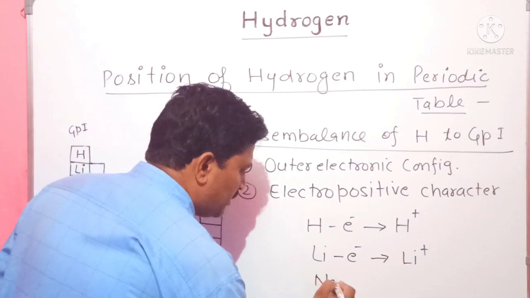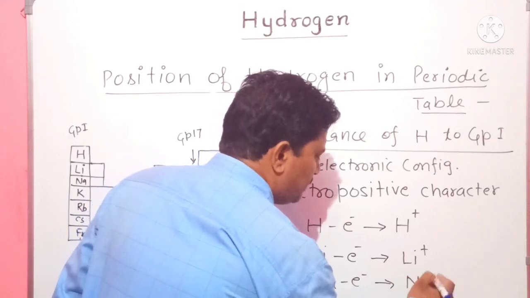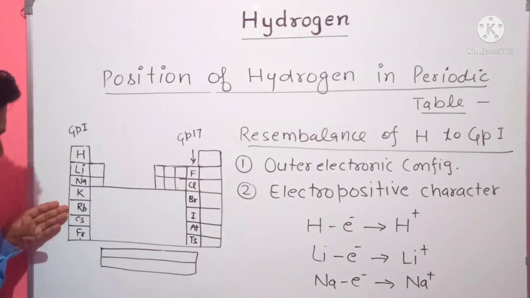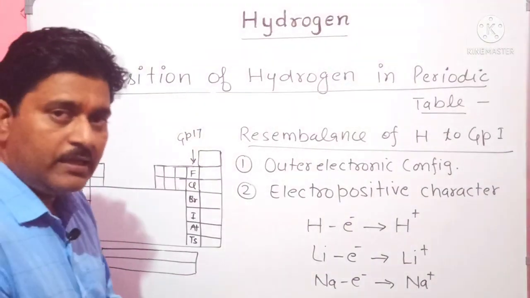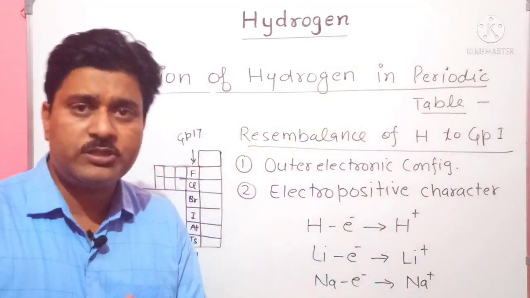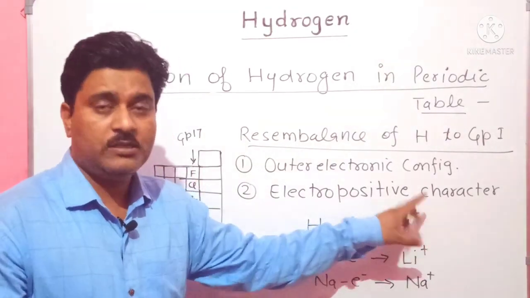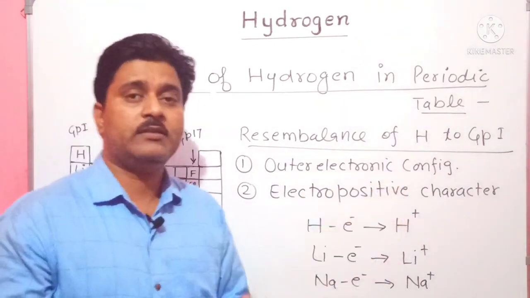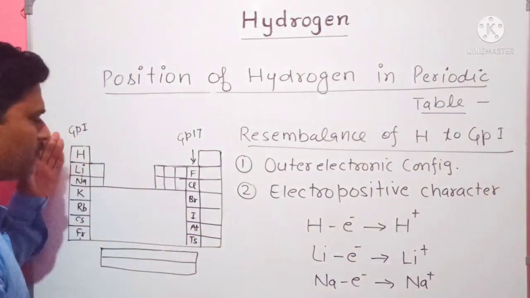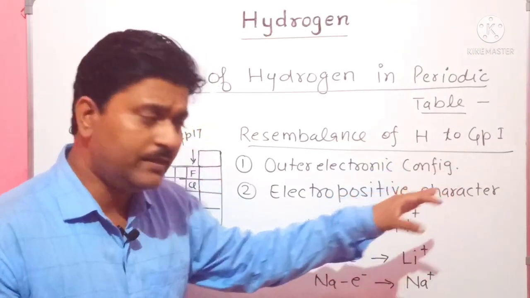Similarly, sodium can also lose 1 electron and form the sodium positive ion. Similarly, potassium, rubidium, cesium and francium elements also show electropositive character. They are electropositive in nature. Hydrogen is also electropositive in nature. It means the electropositive character of hydrogen justifies its position in group 1. That means the resemblance of hydrogen to the group 1 elements.